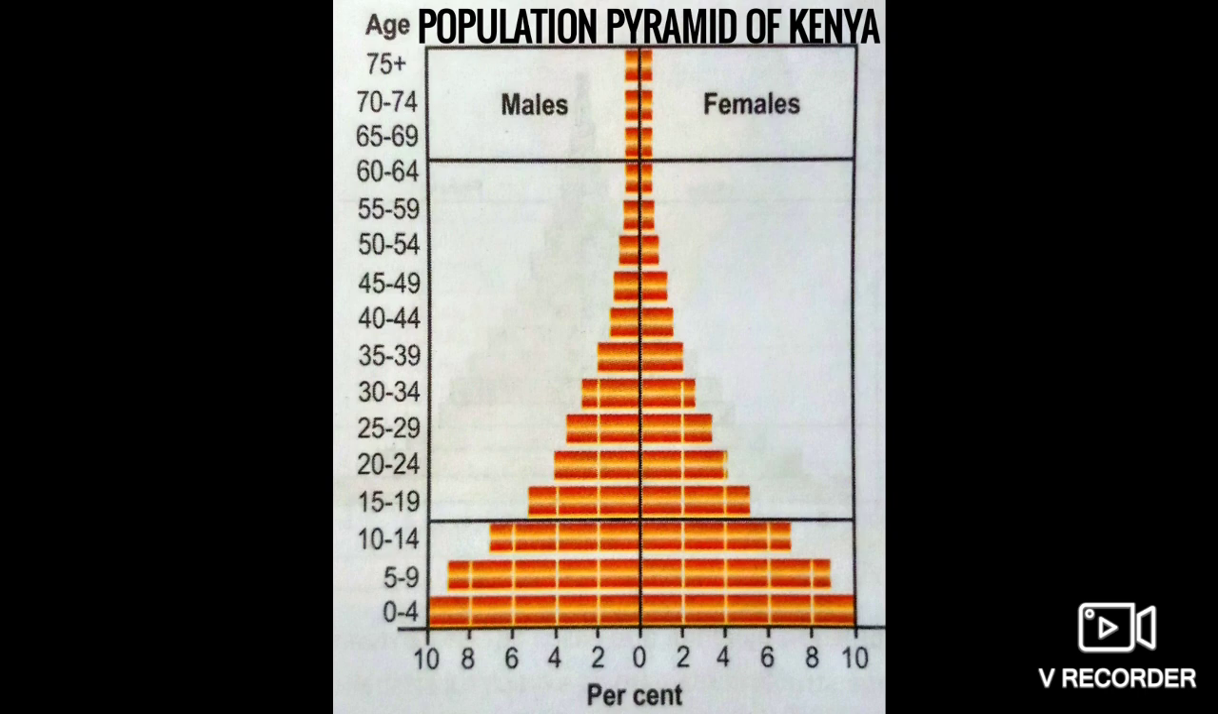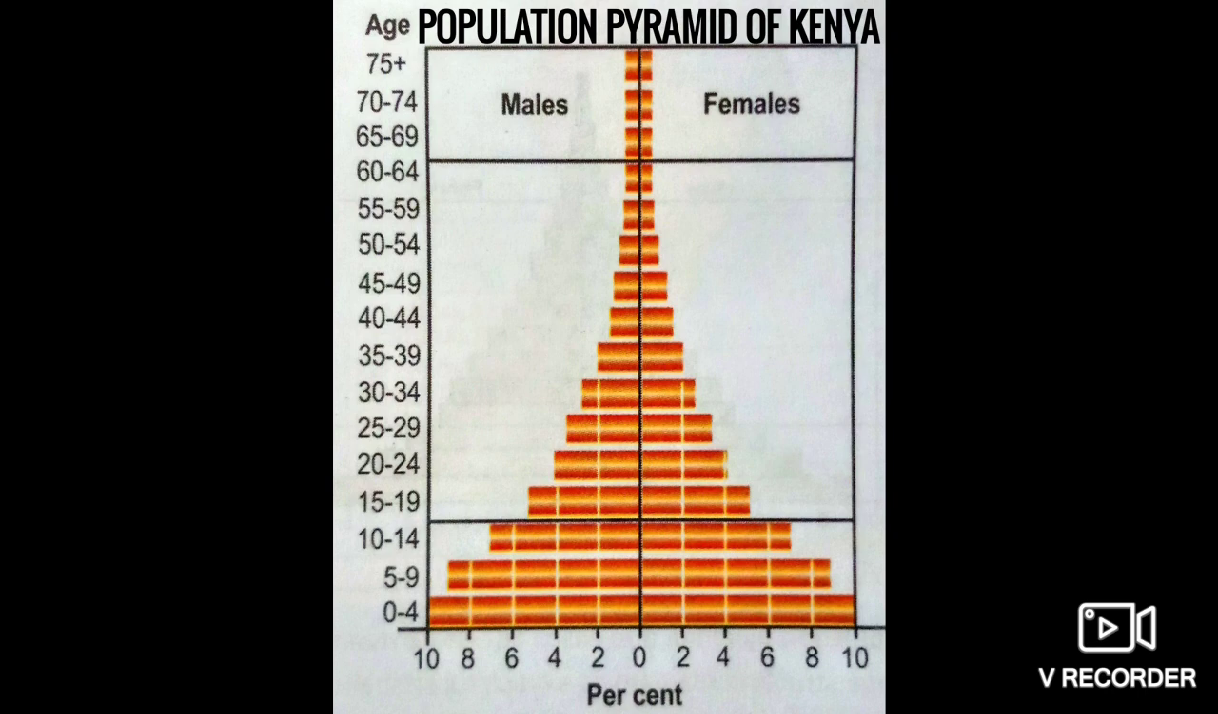This is because although many children are born, a large percentage of them die in their infancy, in their childhood, right? Relatively few become adults. This is why the middle part of the pyramid has a curve which is going inside, coming closer to the middle line. Relatively few become adults, and there are very few old people reaching the age of 75 plus. This situation is typified by the population pyramid of Kenya, as you can see, isn't it?